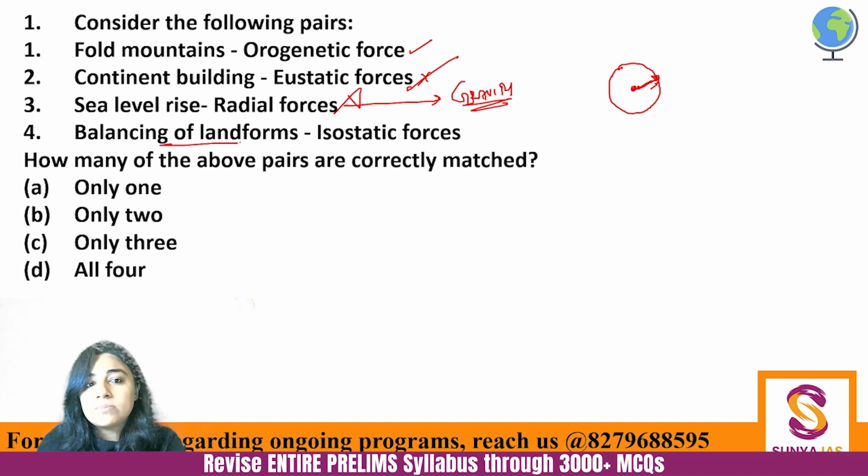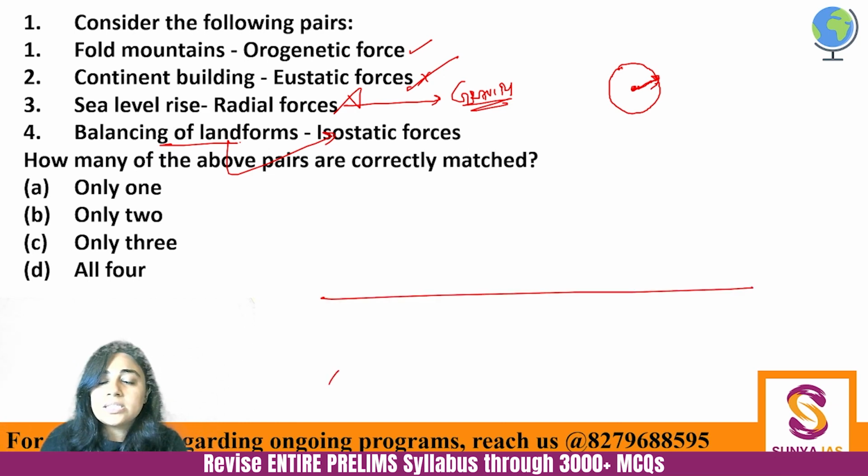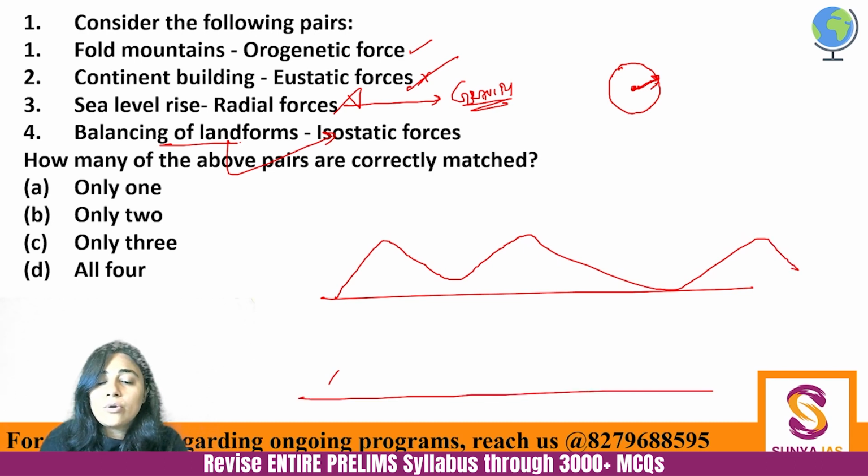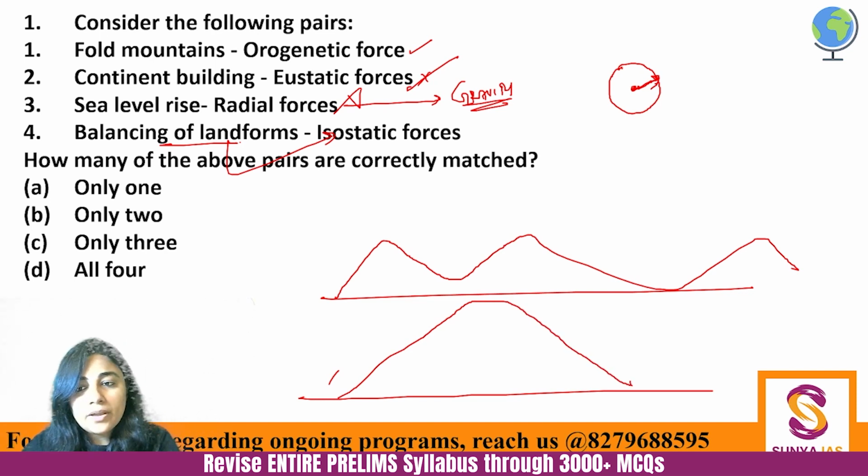Balancing of landforms. To understand the balancing of landforms, definitely isostatic forces are needed. Basically, if you see what is balancing of landforms, this is land. If the mountains were not like this, they could have been a very tall mountain like this, but that would not be stable, right?